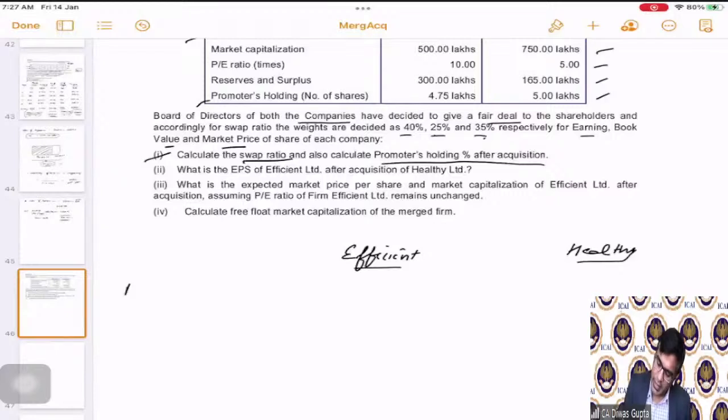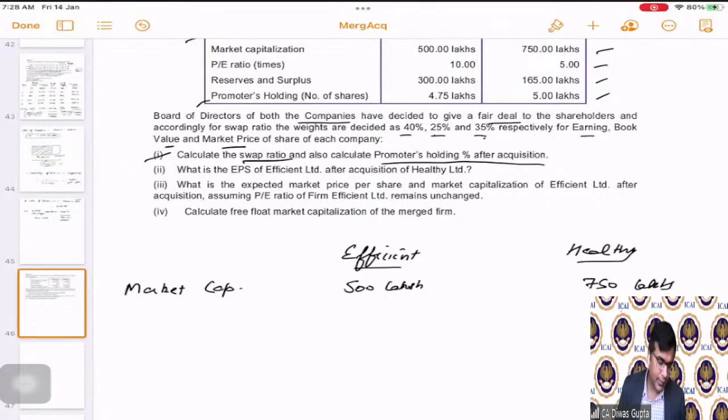So first of all, the market cap is given. See, students, we have to calculate EPS, MPS, and book value per share. All the three things first to calculate the swap ratio, correct? So we will calculate all these three things. Some of them are given and some of them we have to see. Market cap 500 lakhs. And this is Healthy 750 lakhs.